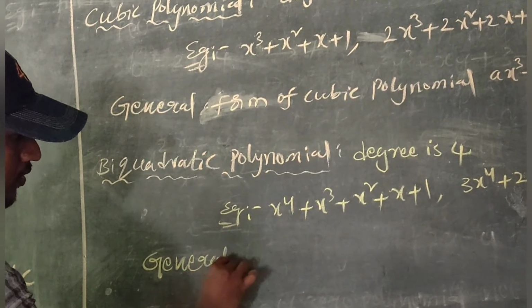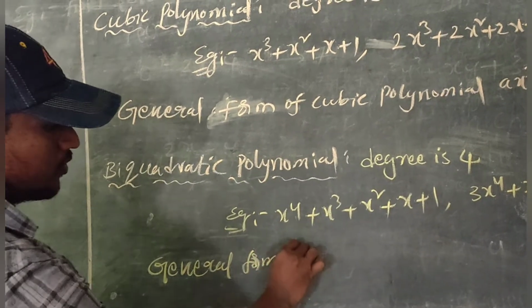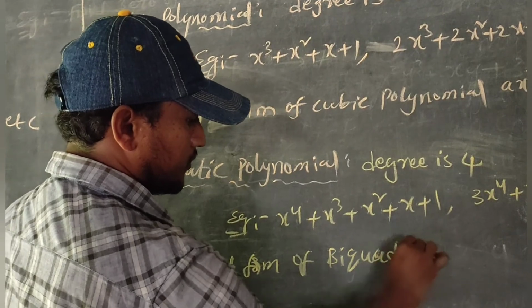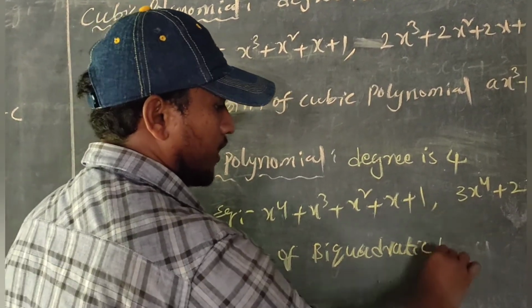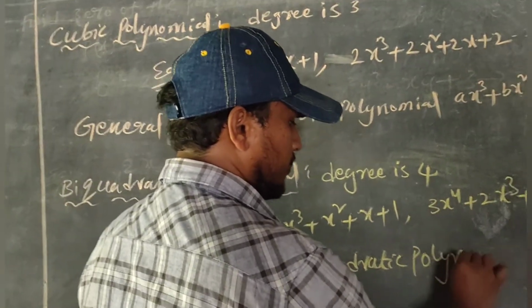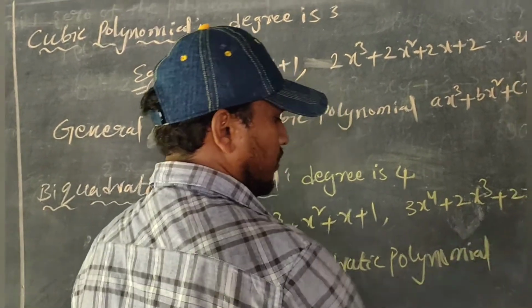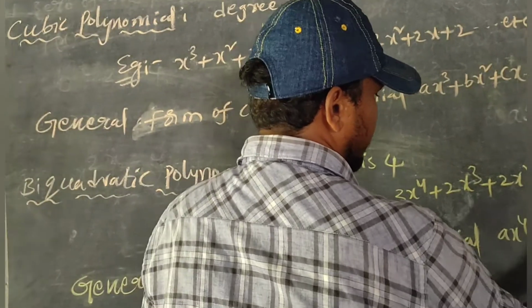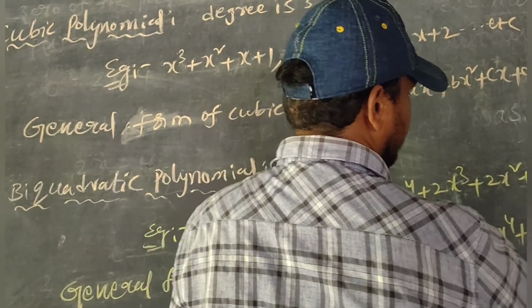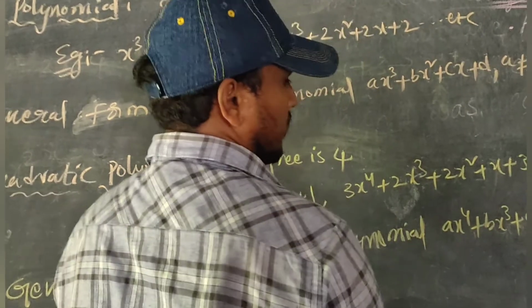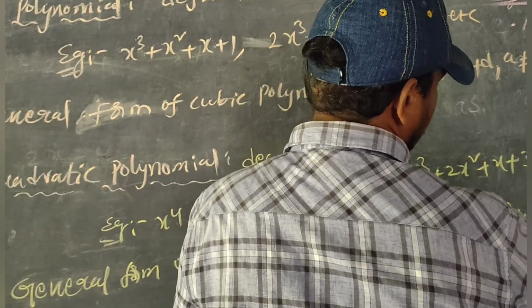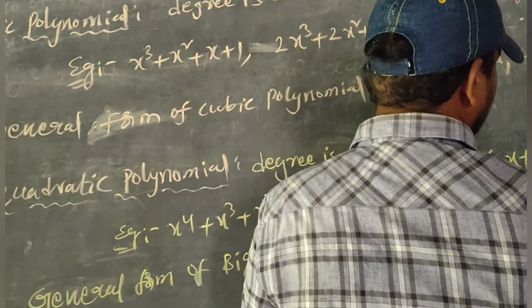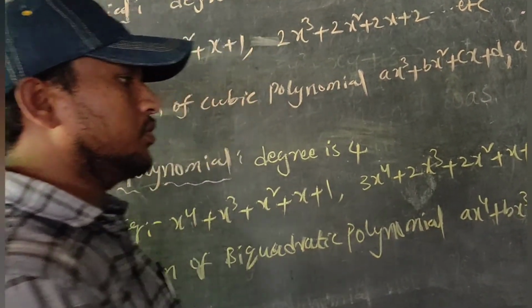The general form of a biquadratic polynomial is ax power 4 plus bx cube plus cx square plus dx plus e, where a is not equal to 0.